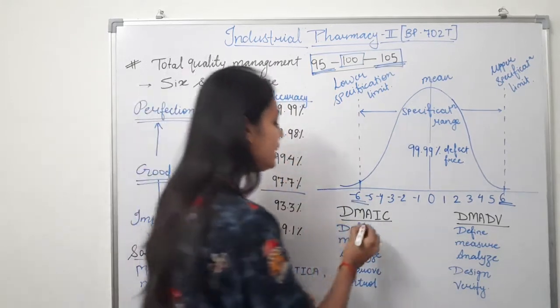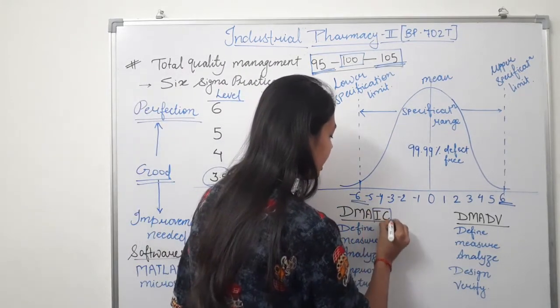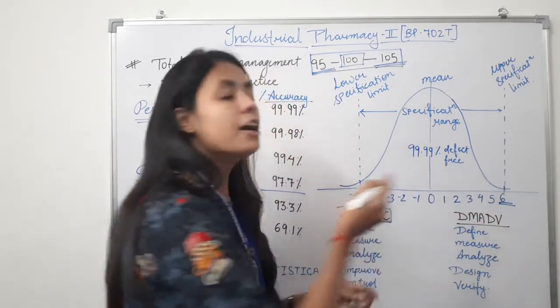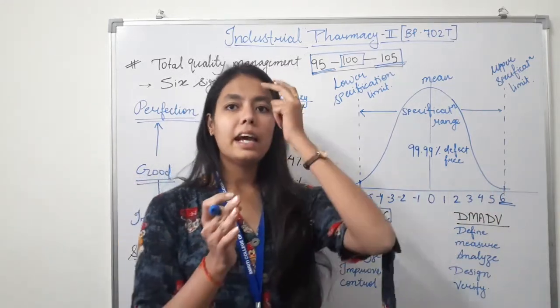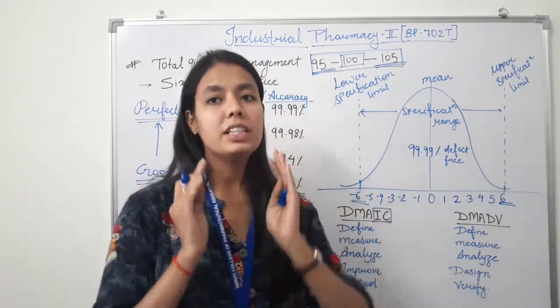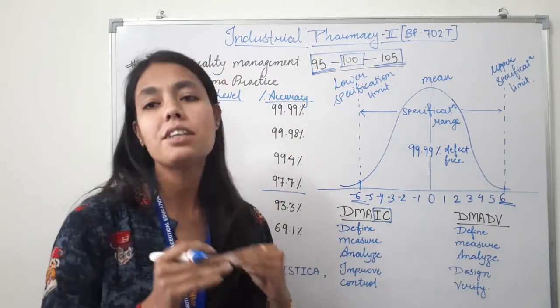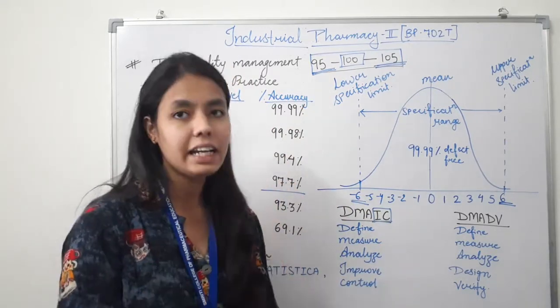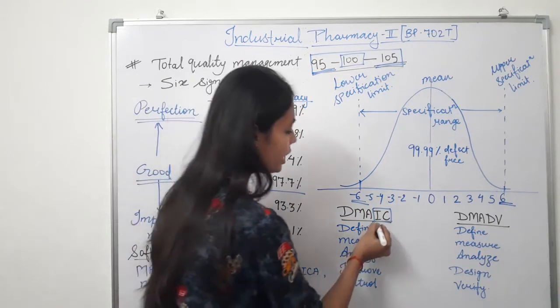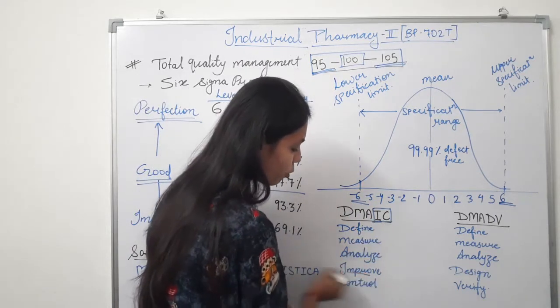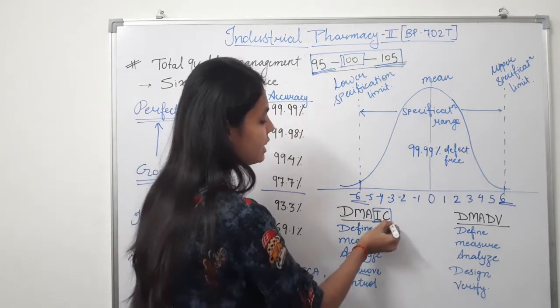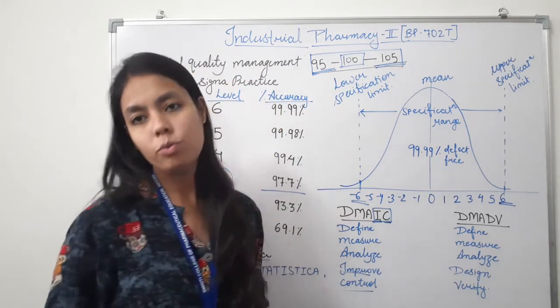That means DMAIC is used for projects which previously exist in manufacturing at any particular company. Here I stands for improvement of quality and C stands for control of quality.